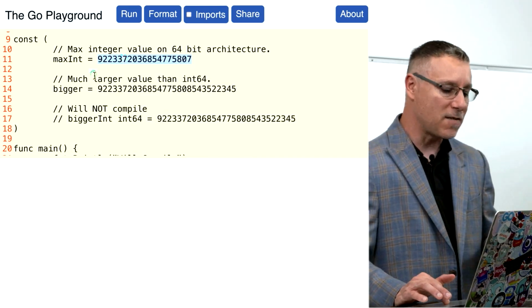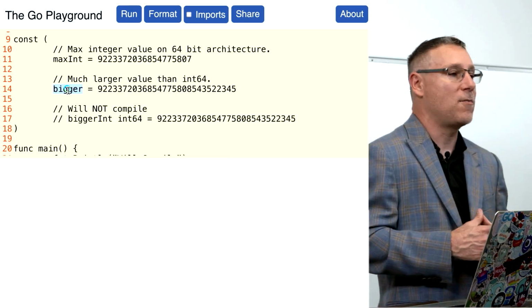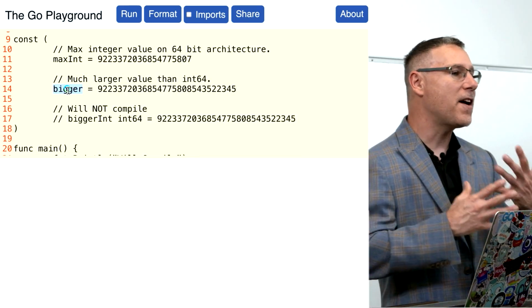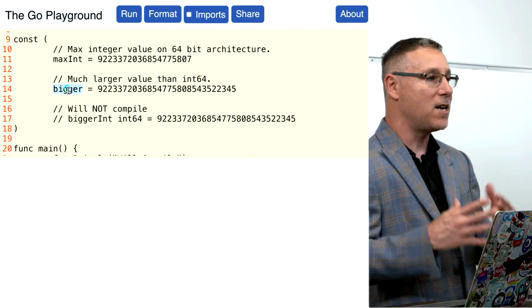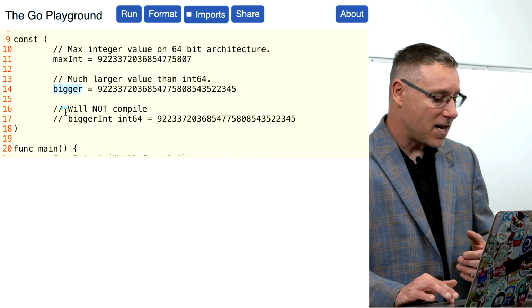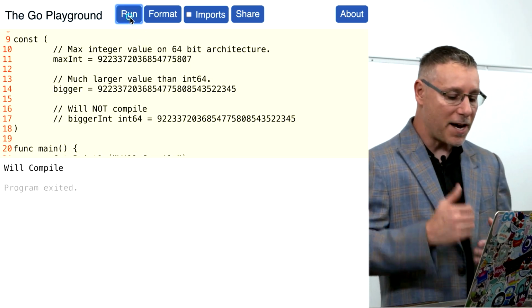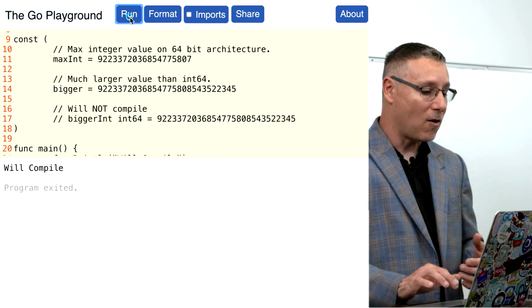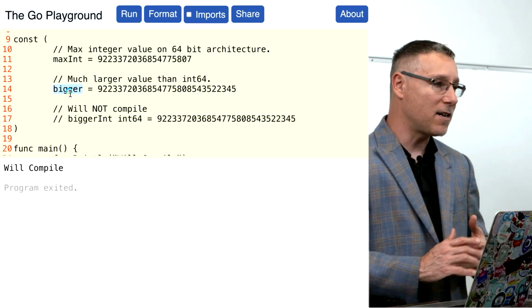But look at the constant of kind int on line 14. Look how much larger that number is. If these were really variables, you would never be able to compile this program on line 14. It would fail, right? It's the idea on line 17 that I've commented it out. Now, if I hit run, this program will compile because we have a 256-bit precision at the constant level.